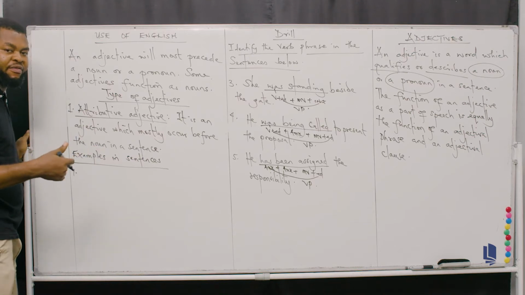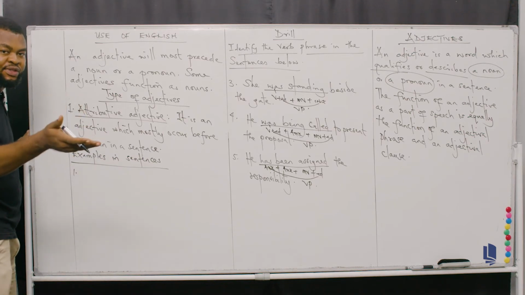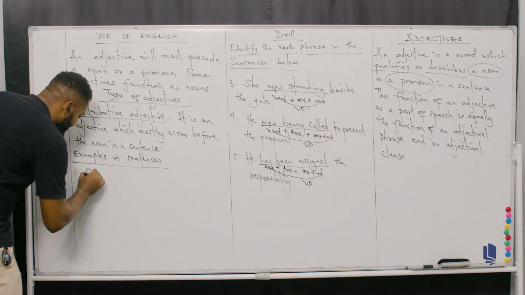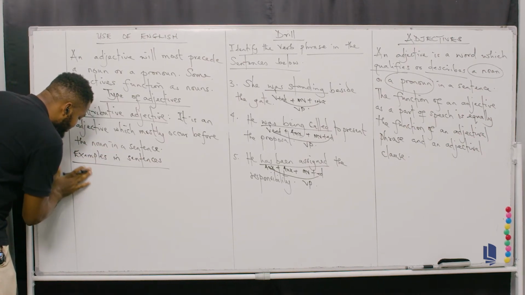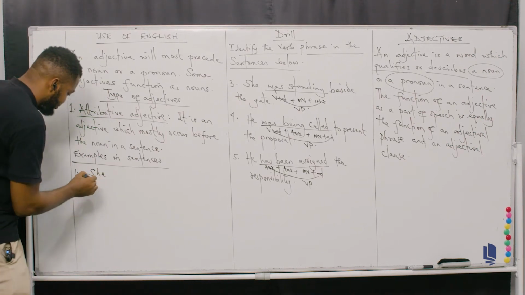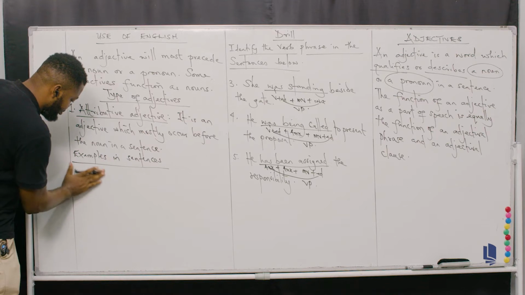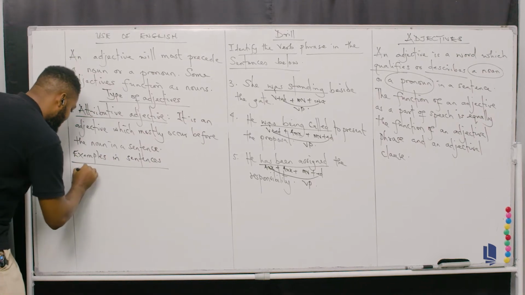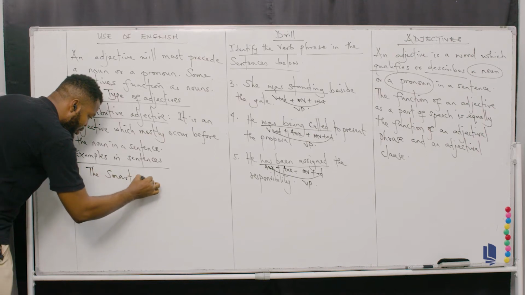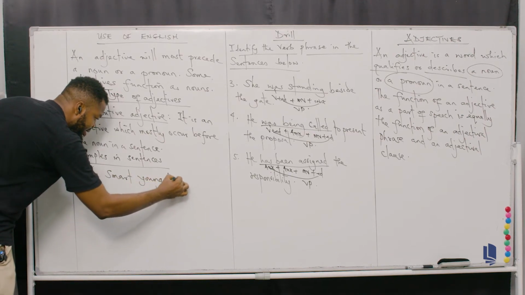In that case, you have two attributive adjectives. Now, you have: the smart young boy, for instance.